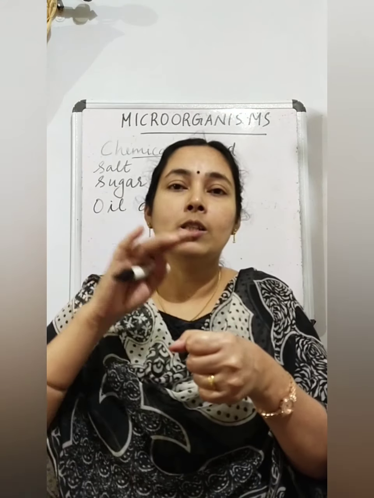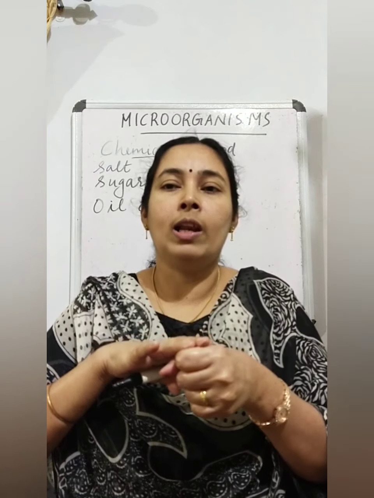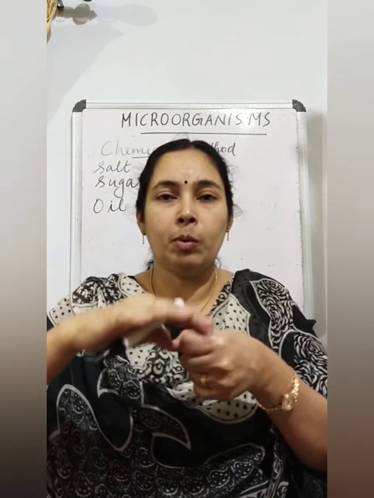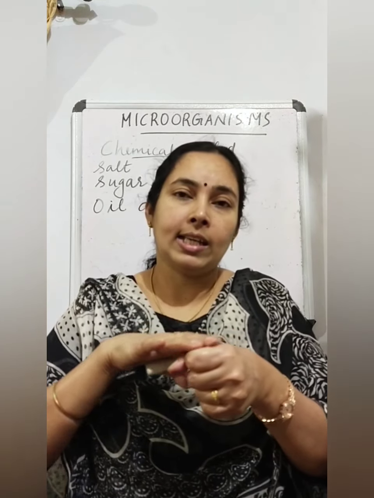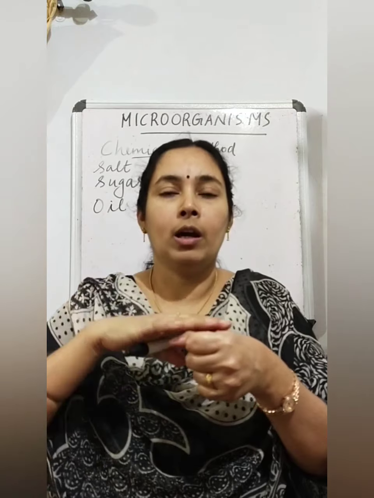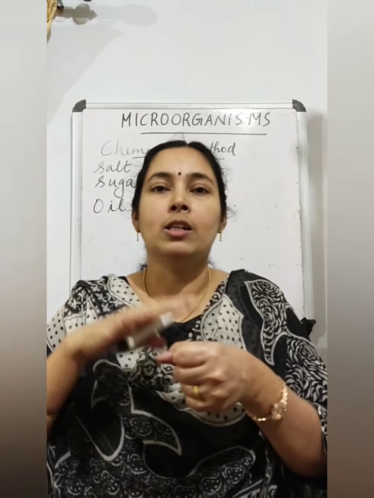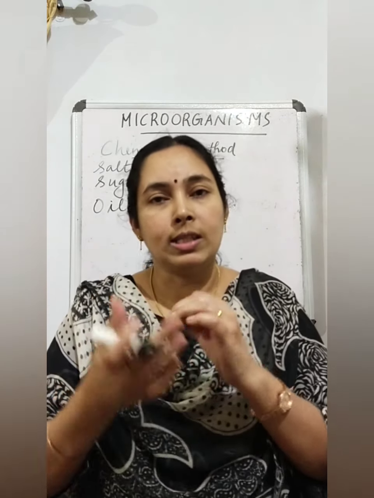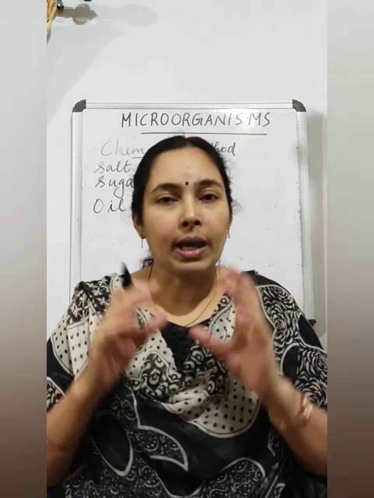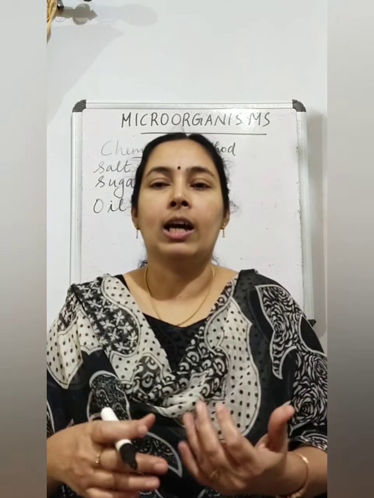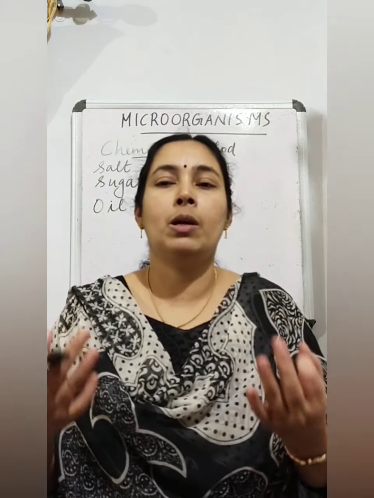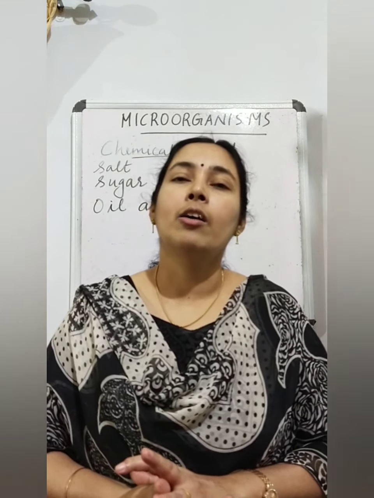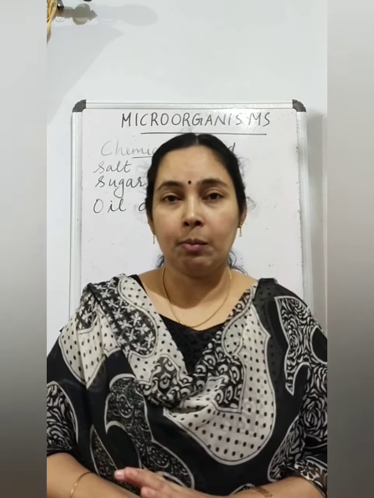and then close it. So what happens? This oil will isolate the food from the air. In air there will be microorganisms. So it will act as a layer that protects the food from combining with air. So no oxygen, no air. So microorganisms can't grow inside the food items. So by adding oil and vinegar, we can preserve fruits, vegetables, fish, meat, everything. Okay, so these are the chemical methods.